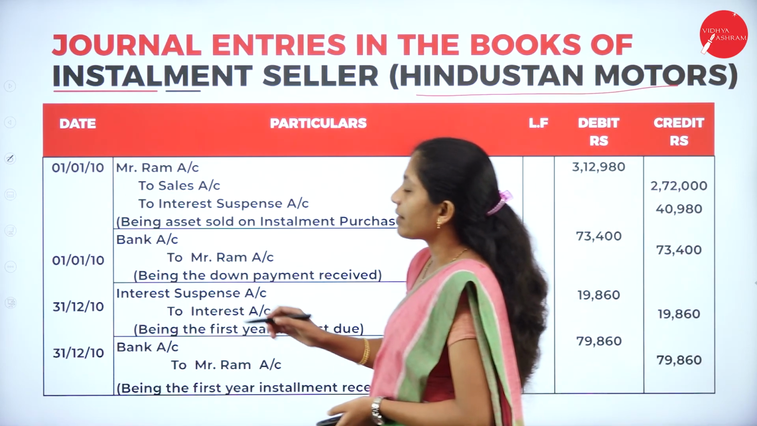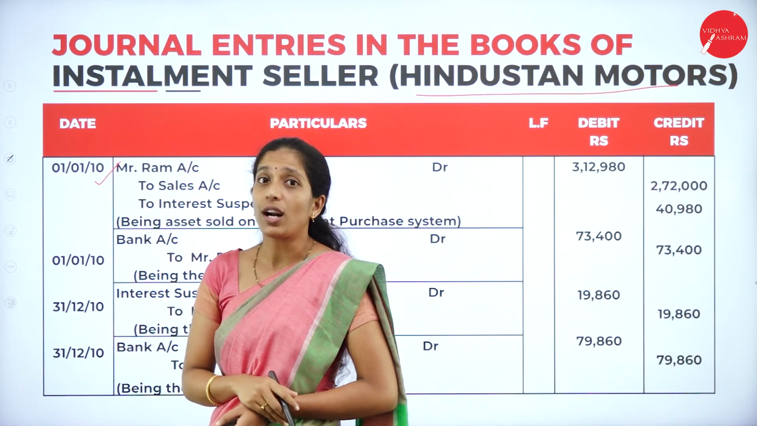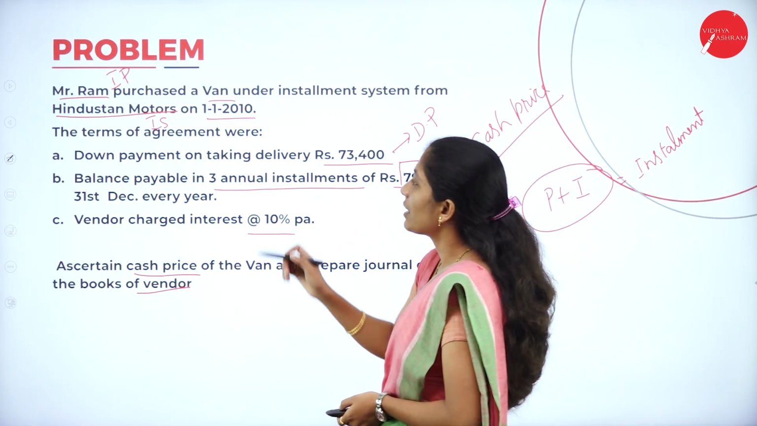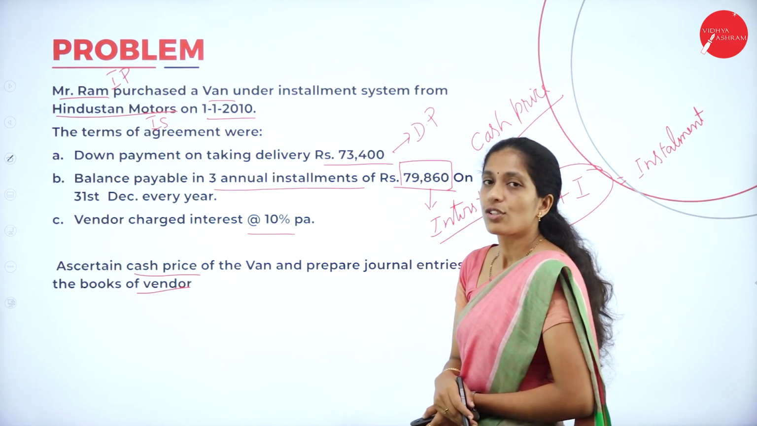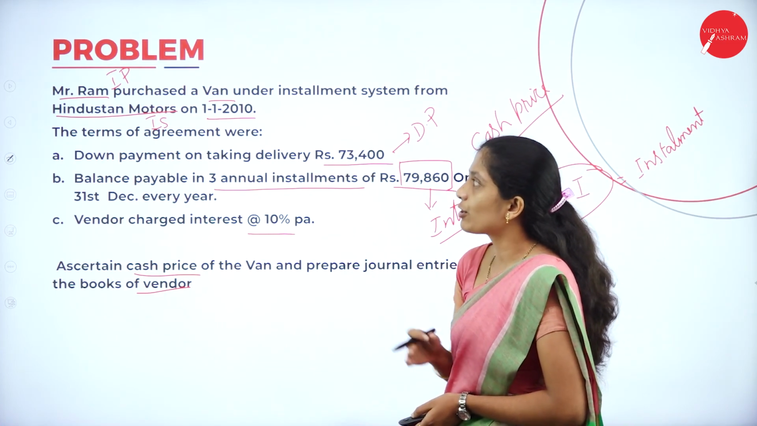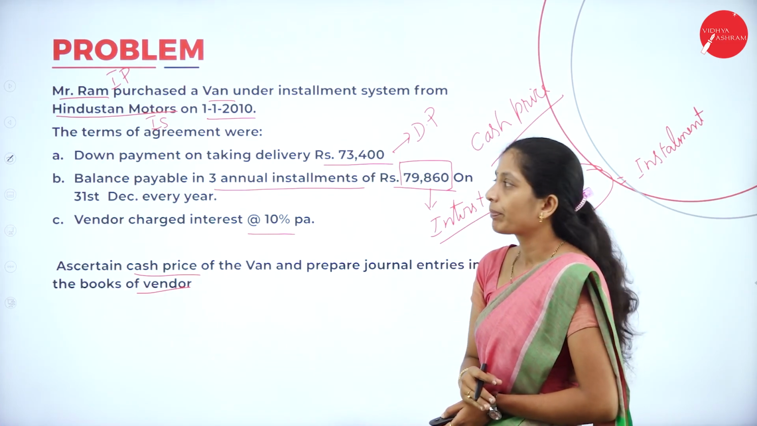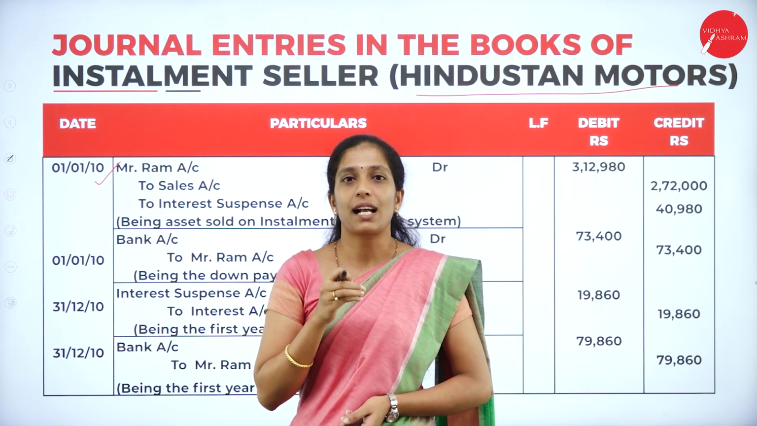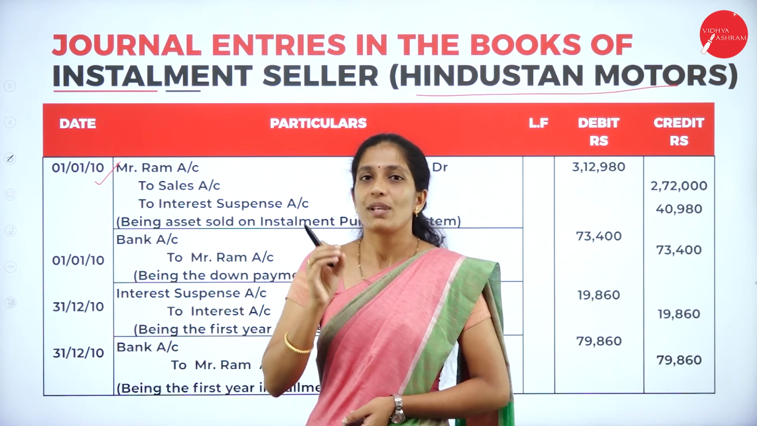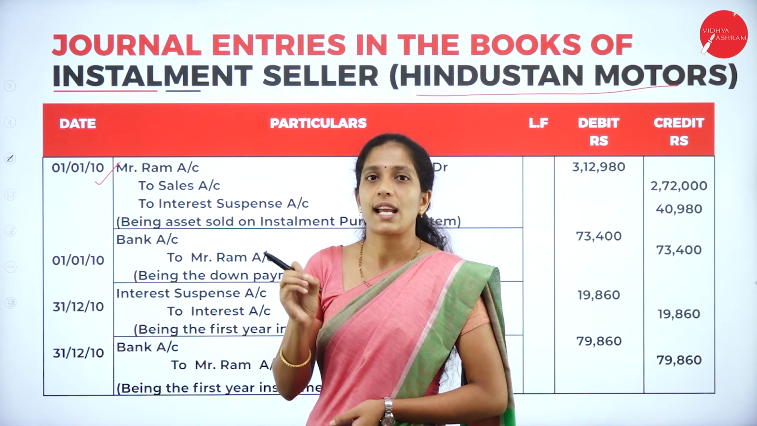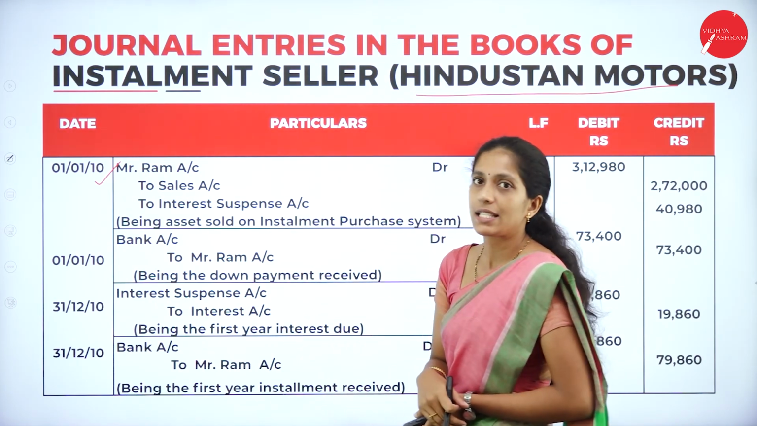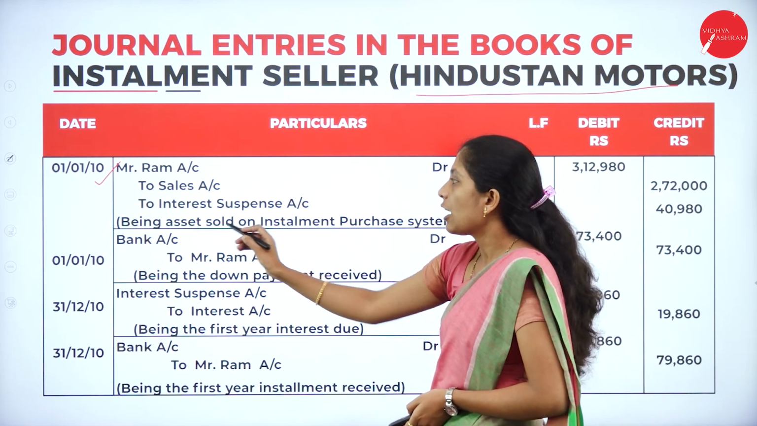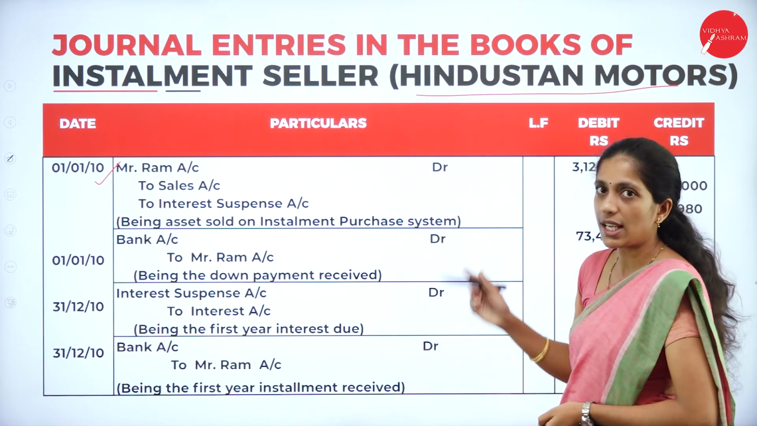Now what is the first entry? The first entry is for selling of asset. When did the transaction take place? That is on 1/1/2010. The asset has been sold by Hindustan Motors to Mr. Ram. So what is the journal entry for selling of asset? Who is receiving that asset? Mr. Ram. So Mr. Ram account debit, to sales account, to interest suspense account. Being asset sold on installment purchase system.